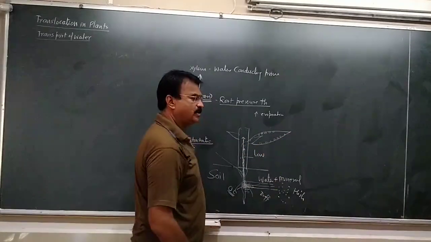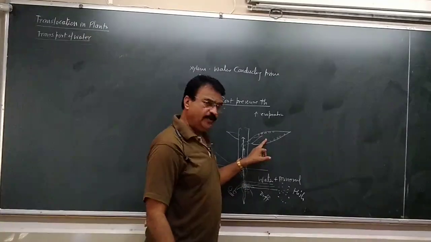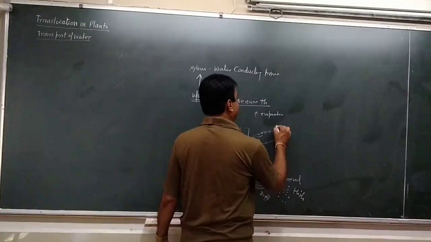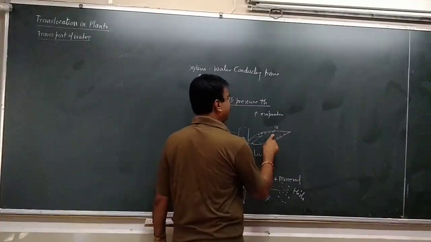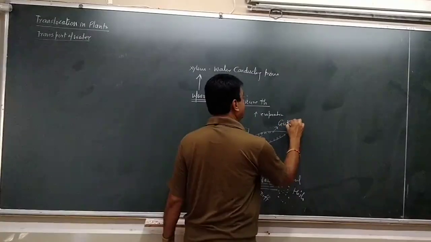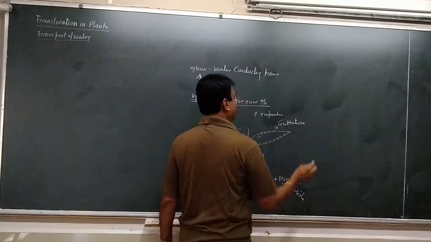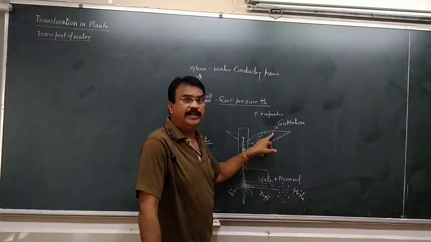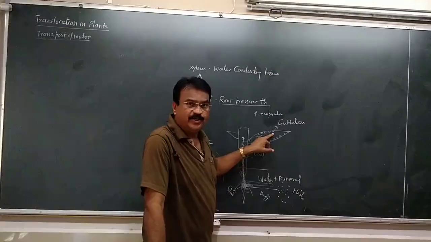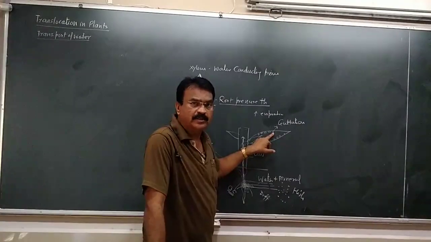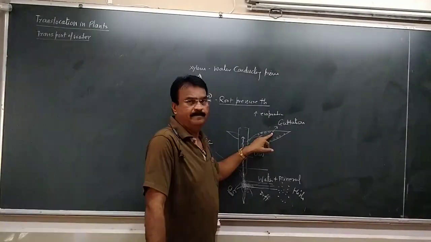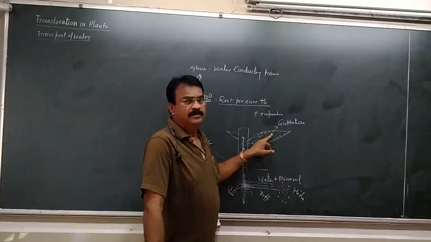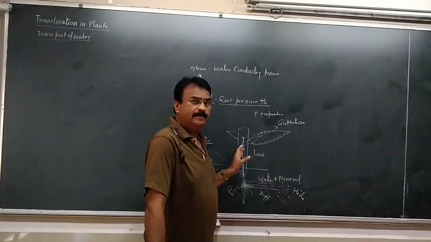On the leaves of certain plants, we find water droplets present. And this water droplet which is collected here, that process is called guttation. Guttation is a flow of water in the liquid form. Transpiration is an evaporation of water in the form of vapors. And this is exudation of water in the liquid form. And this shows the root pressure.